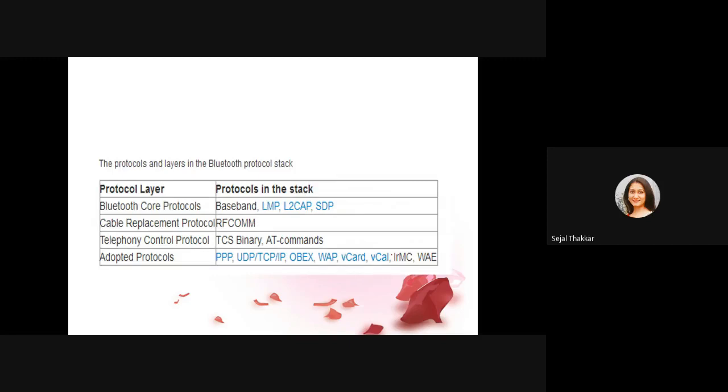Now, what are the protocols available with that particular protocol stack? It means which layer is having which protocol. Like we had various protocols on our TCP/IP layers: on the physical layer, some protocols; on the data link layer, some protocols; and the application layer also has some protocols. Bluetooth core protocols are LMP, L2CAP, SDP. Cable replacement protocol is RFCOMM. Telephony and control protocols are TCS binary and AT commands. Adopted protocols are UDP, TCP, OBEX, WAP. These are the various protocols.